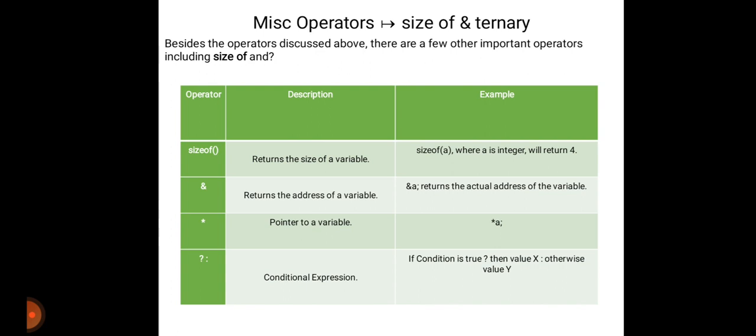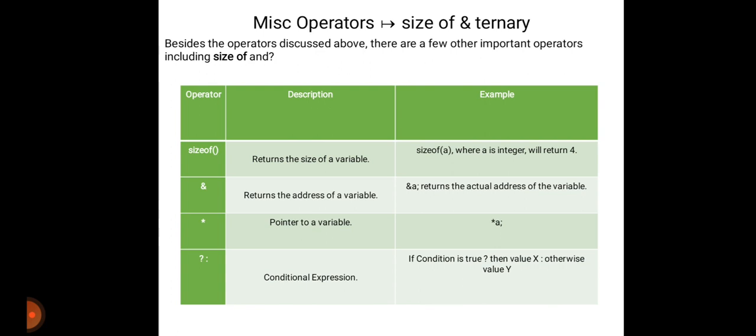Then the last one is miscellaneous operators. The first miscellaneous operator is sizeof. It returns the size of a variable. Sizeof in brackets A shows the size of a variable, where A is an integer, it will return 4. The next one is the & operator. It returns the address of a variable, that is &A returns the actual address of the variable, something like 01H, 0FFH, 0001H, etc. Then the asterisk is a pointer to a variable.